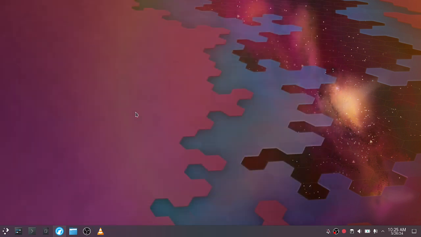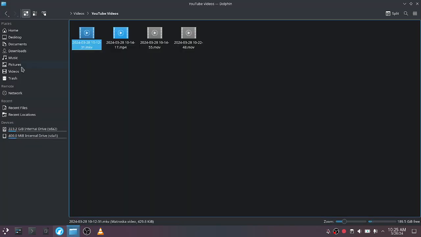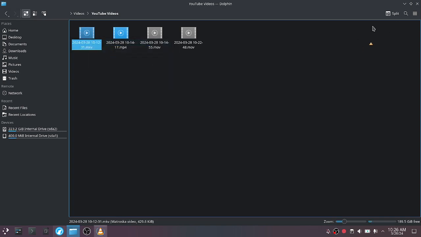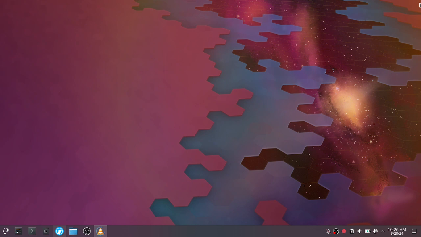And there you go. Let me try to open it from the file manager. It's taking a second. It's thinking about it, and of course it doesn't open. Interesting. So as you can see, we're having a bit of a transient issue with this. Sometimes it works, sometimes it doesn't. It's sort of weird, so I don't like that. I don't like to have to tinker with things only for them to work one time and then not work 50 times.